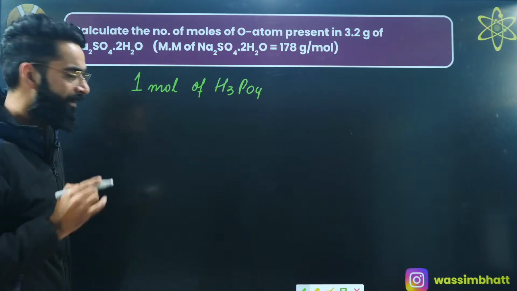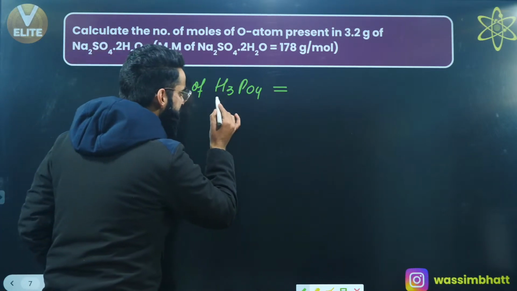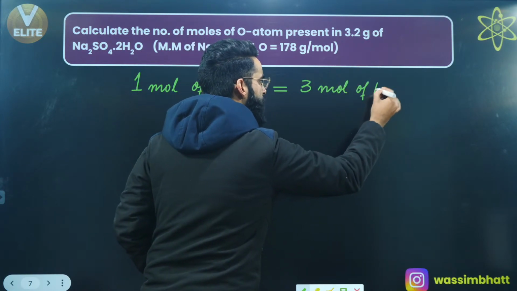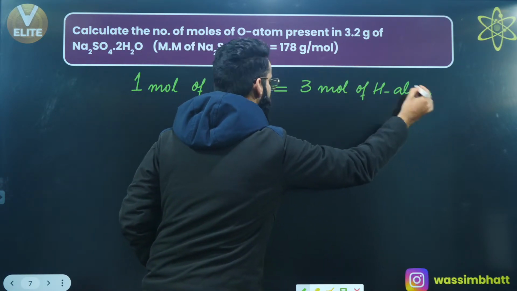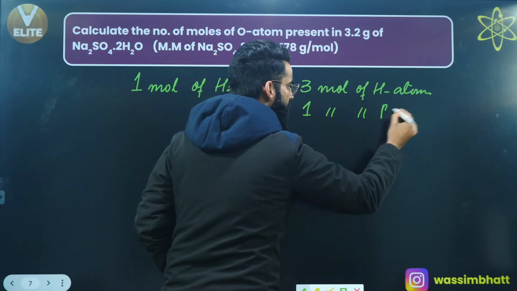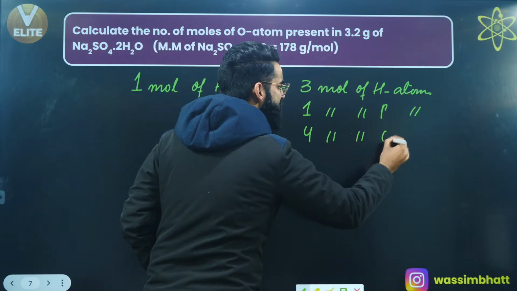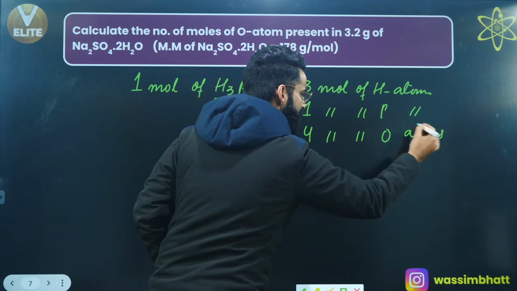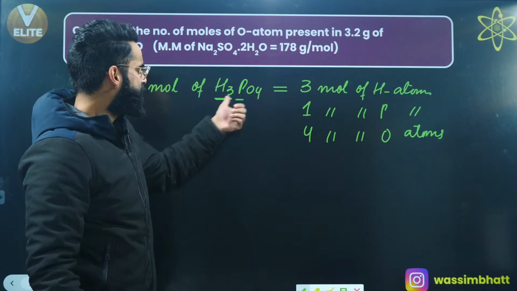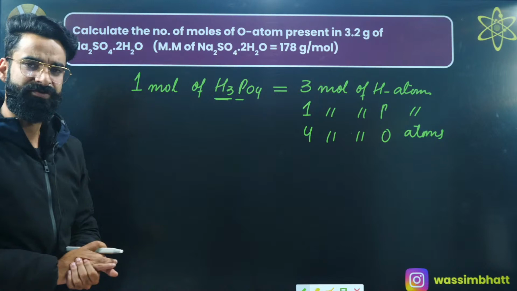Can I say first of all that 1 mole of H3PO4 contains 3 moles of hydrogen atoms, 1 mole of phosphorus atoms, and 4 moles of oxygen atoms, right? Absolutely.